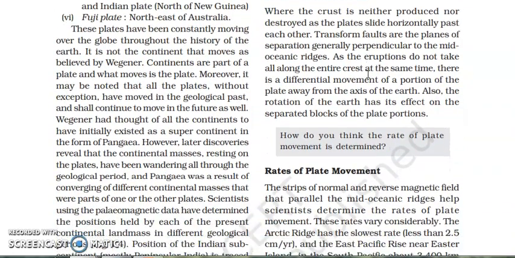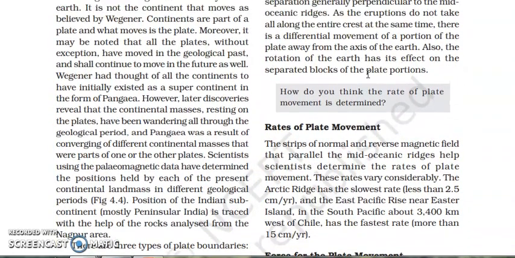Now let's talk about the rate of plate movement. What is this rate of plate movement? They said that some plates are moving very slowly, in a year hardly 2.5 centimeter. But there are some plates where the movement rate is very high, almost 15 centimeter per